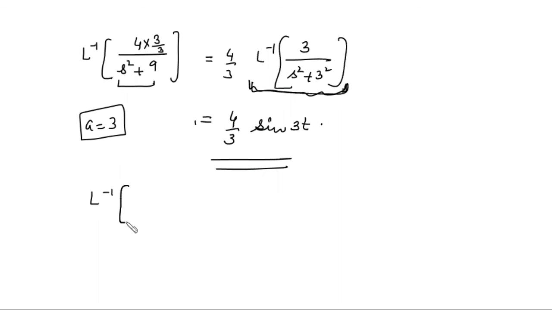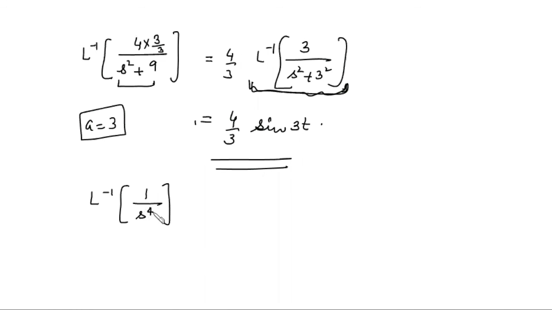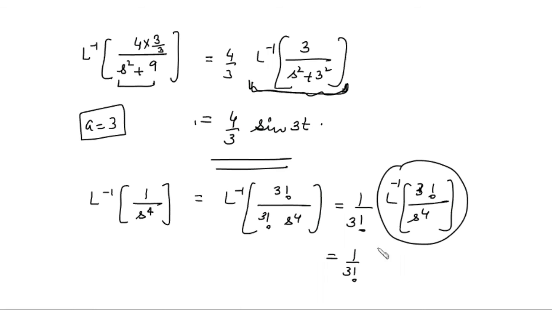Now what is the Laplace inverse of 1/s to the power 4? ये बताओ। अब s to the power 4 का मतलब function कौन सा होगा? t की power n में हमें s की power n+1 मिलता है, यानी n कितना आया यहाँ से? 3 factorial. 3 यानी t cube. But ऊपर हमें कितना चाहिए? 3 factorial. हम क्या करेंगे, 3 factorial से multiply और divide. Now we can take 1/3 factorial outside, and this is Laplace inverse of t cube. So this is the function whose Laplace transform is this one.